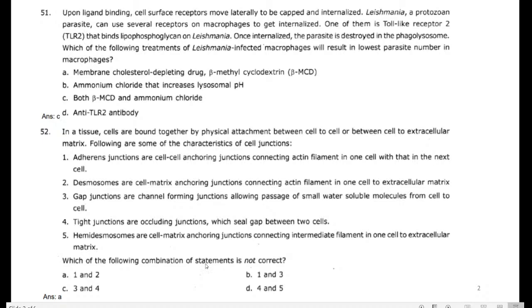We made the same question yesterday. Adherens junctions are cell anchoring junctions connecting actin filaments in one cell with those in the next cell. Here the actin filaments play a role. And desmosomes are cell matrix anchoring junctions connecting the actin filament in one cell to the extracellular matrix. These two are not correct.